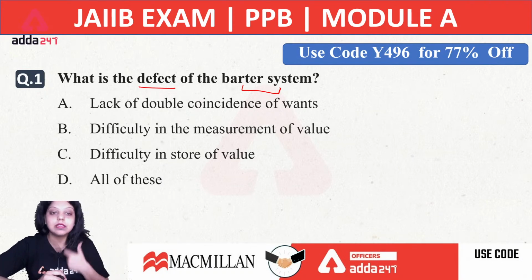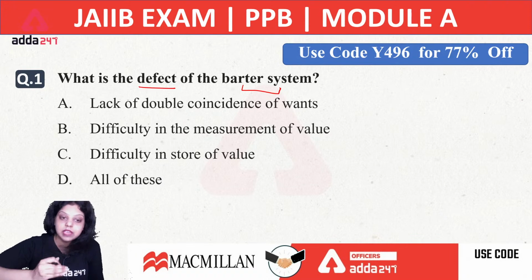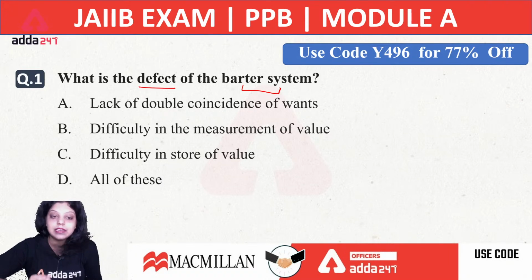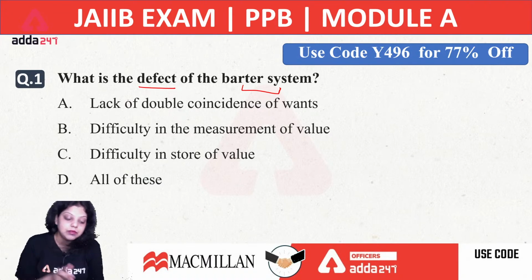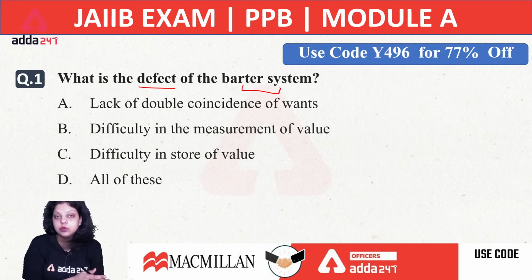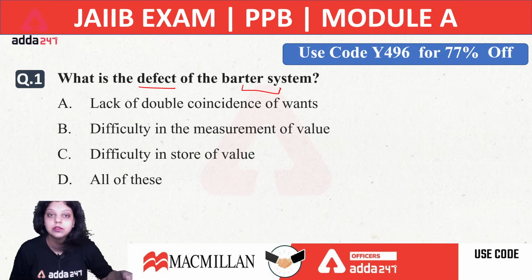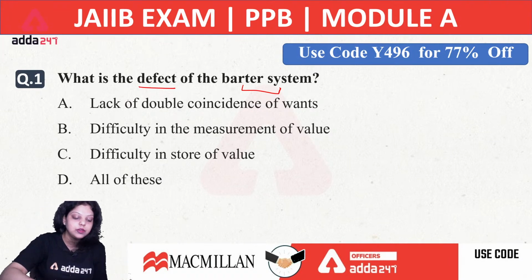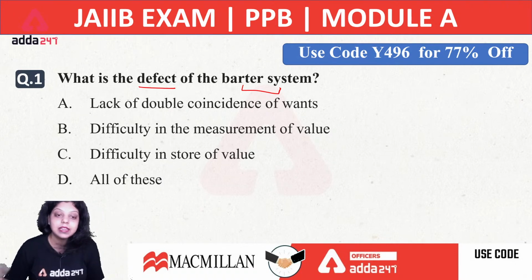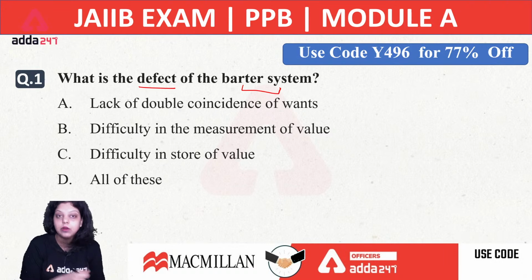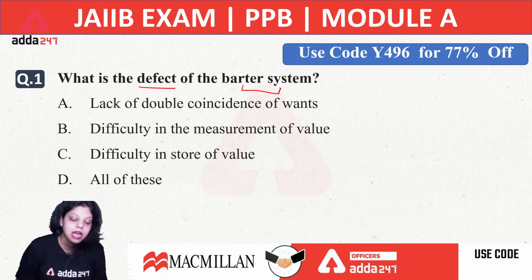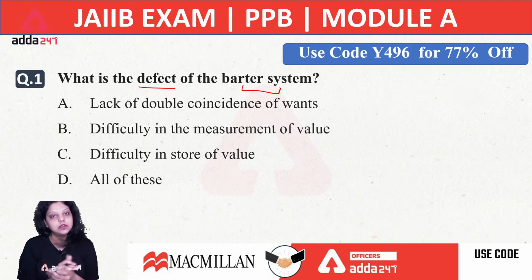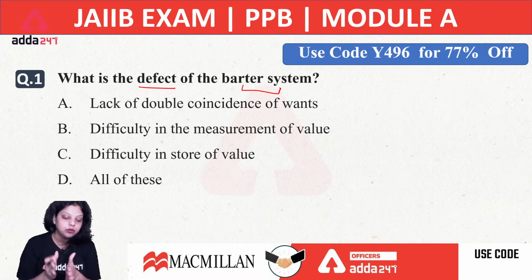Now what is the barter system? Whenever we used to exchange our commodities to fulfill our needs and wants, that system was known as the barter system, because earlier we did not have a currency system. Whenever we started trading, using the exchange of goods and services, that system is known as the barter system. And what was the need of introducing the barter system? Because at that time we did not have the currency system, we did not have the Reserve Bank, or the currencies which we are using right now. That's why we had to exchange our goods and services with each other to fulfill our basic needs.